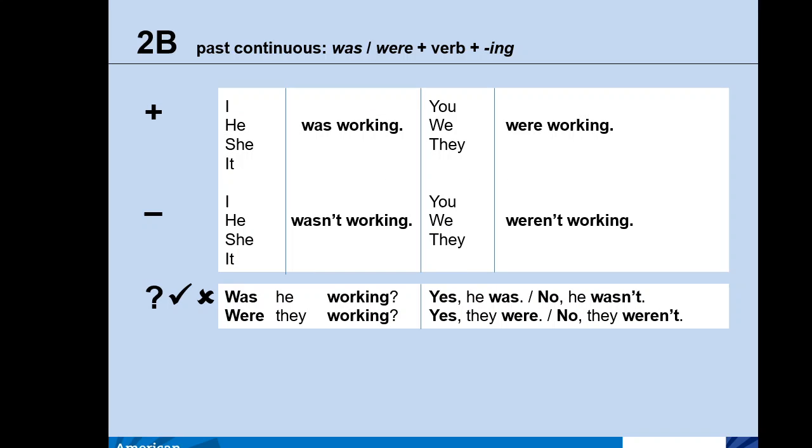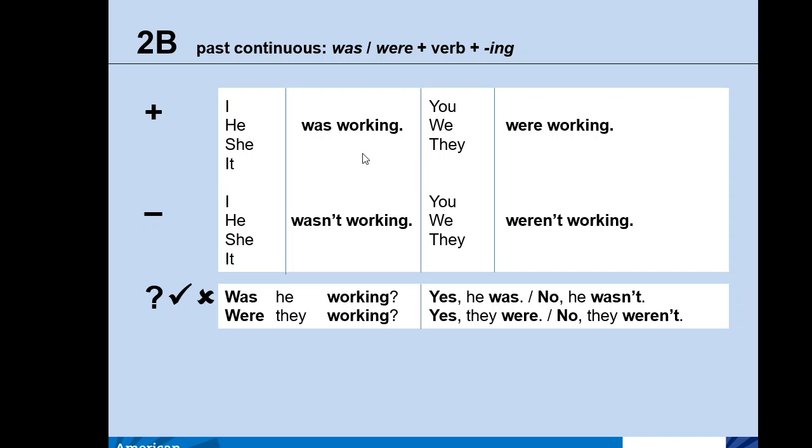The word order or the structure of the past continuous, as I said before, is the same as for the present continuous, but now we made a change with the verb be. If you remember, for the singular pronouns we have to use the past form of the verb be with was. On the other hand, for the plural pronouns we have to use the past form of the verb be with were. For both singular or plurals, we are using the same form of the verb ending with ing.